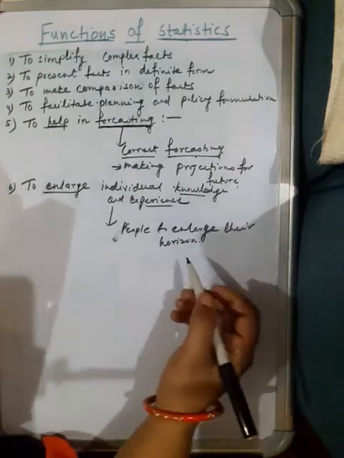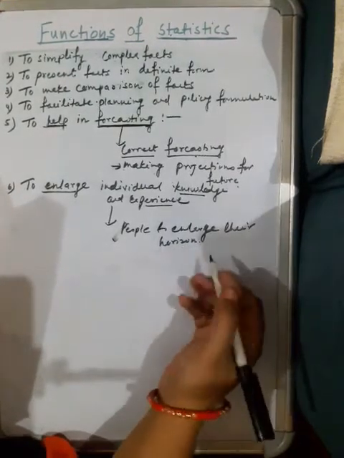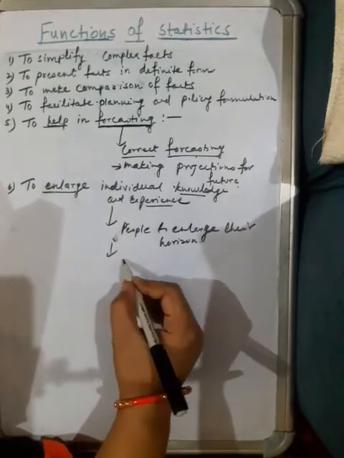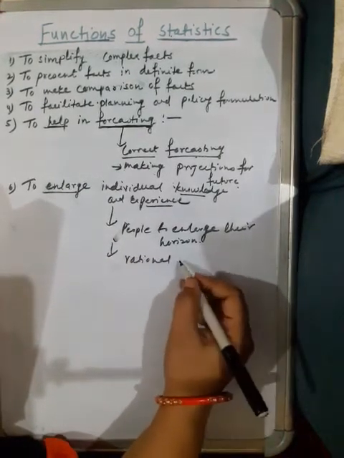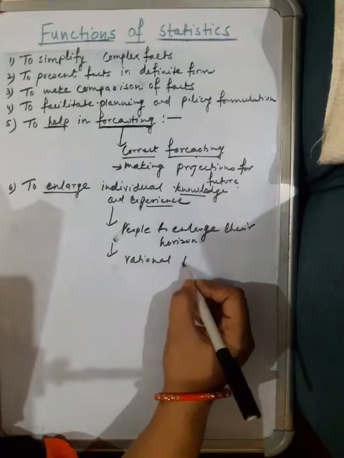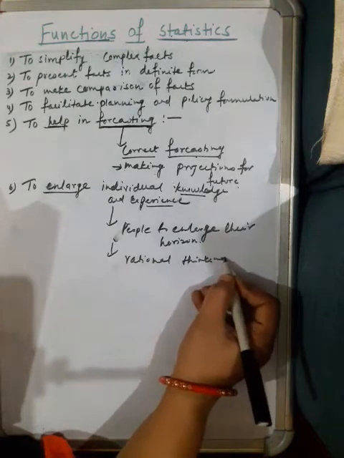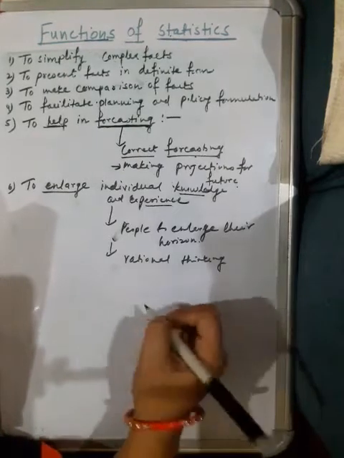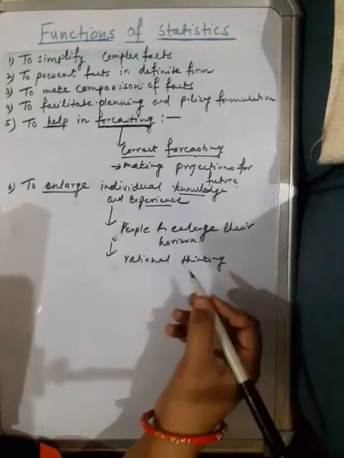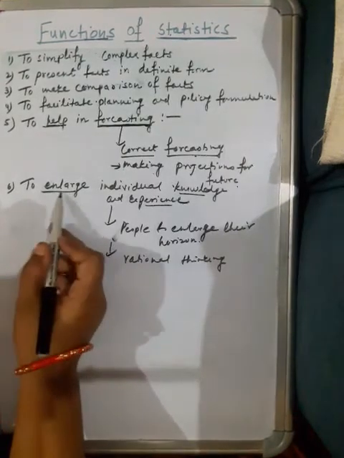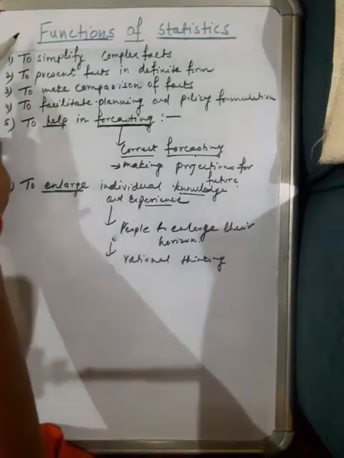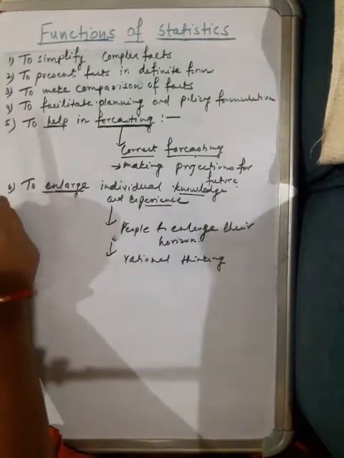It sharpens the faculty of rational thinking. Rational thinking means thinking with logic, reasoning, and it is also helpful in propounding new theories and concepts. So these are the basic functions of statistics.